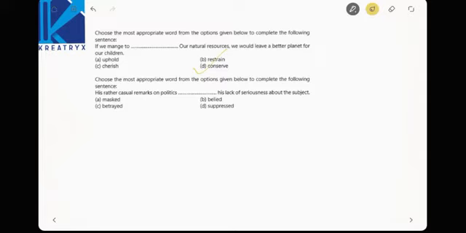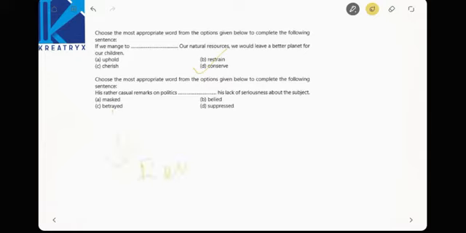Choose the most appropriate word from the options given below to complete the following sentence. His rather casual remarks on politics dash his lack of seriousness about the subject. So his remarks on politics help to know that he has no awareness of politics. So not having awareness, which word can help to show the lack of awareness? See here, betrayed. Betrayed is the meaning.